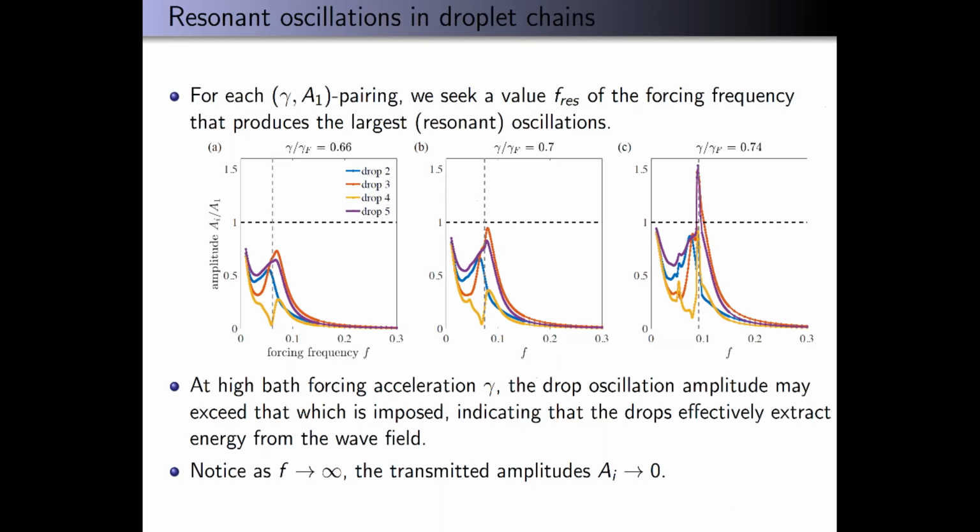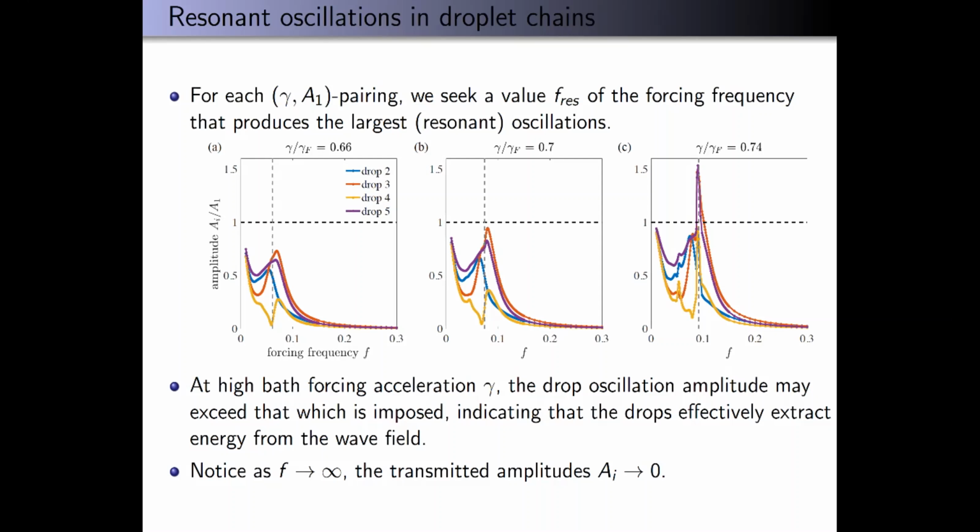So for each gamma, A1 pairing, we can see that there's a certain resonant frequency F at which drop 1 can be forced, for which we get maximal oscillation amplitude of the other 4 drops in the chain, the 4 unforced drops. And in fact, for the highest value of gamma that we consider, 0.74, we see that the amplitudes of the other drops' oscillations can exceed that of the imposed forcing on drop 1, which basically shows that these drops are extracting energy from the wave field.